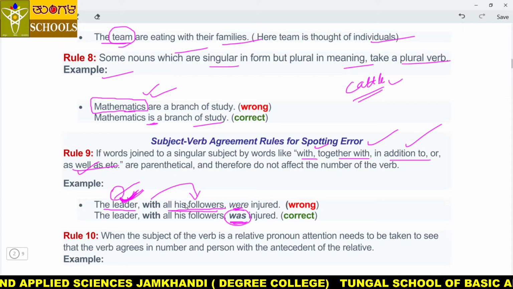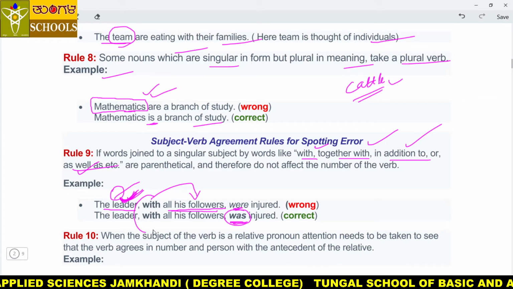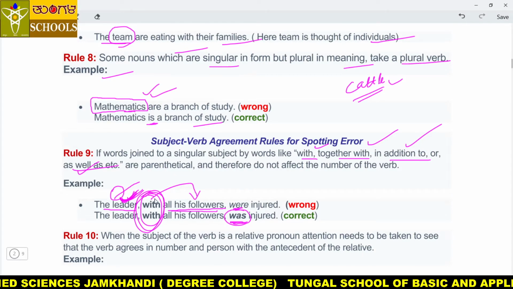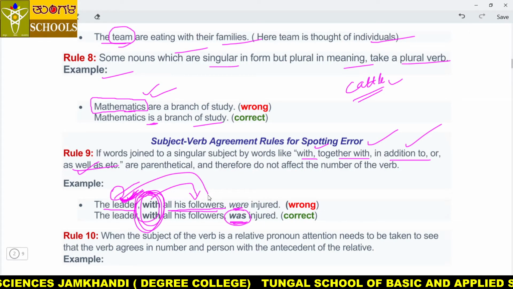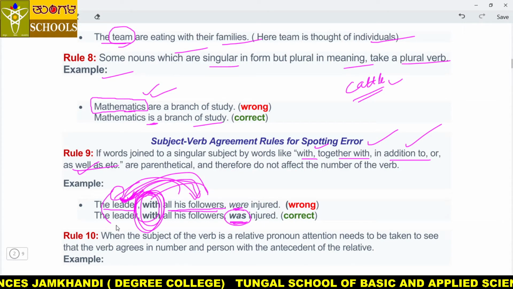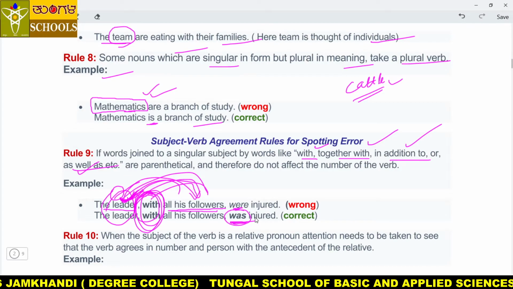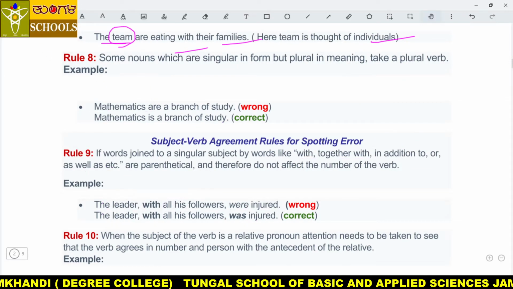After this, whatever is there, don't think about it. If with comes, as well as comes, together with comes, in addition comes here, in between these two types of nouns, the first should be considered and it should be was. I hope you understood this example, my dear students.